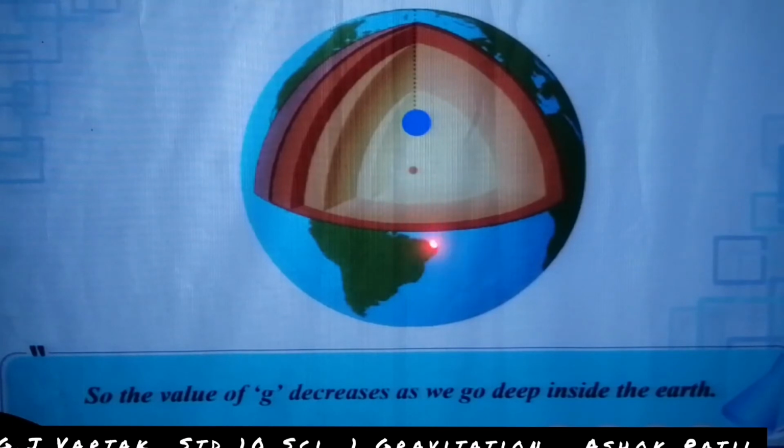When we go in the upward direction from the Earth, the value of g also decreases. And when we go to a depth inside the Earth, the value of g also decreases.